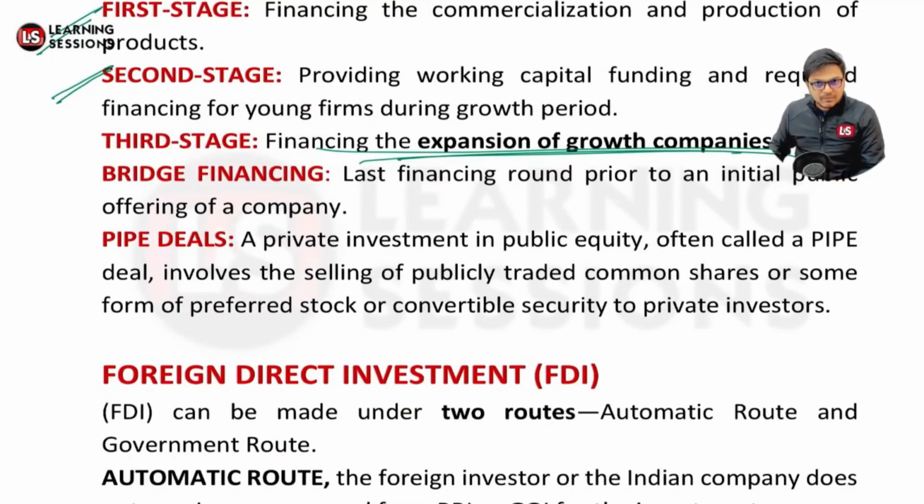And what are the pipe deals? A private investment in public equity is basically said to be a pipe deal. It's related to selling of publicly traded common shares, preferred stock or convertible security to the private investors. So you'll be selling all these things related to the publicly traded stocks, shares, convertible debentures, preferred stock, to the private players. That's the pipe deal.